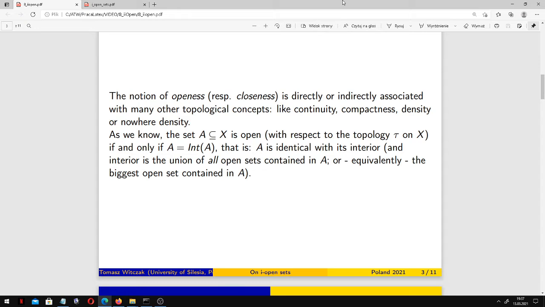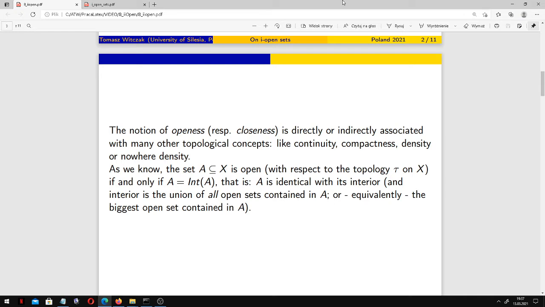As we know, the set A contained in X is open with respect to the topology tau in X if and only if it's identical with its interior, and this interior is the union of all open sets contained in A, or equivalently, the biggest open set in terms of inclusion contained in A. Of course, we also know the notion of closure, where closure is the intersection of all closed sets in which A is contained, or equivalently, the smallest closed set in which A is contained.